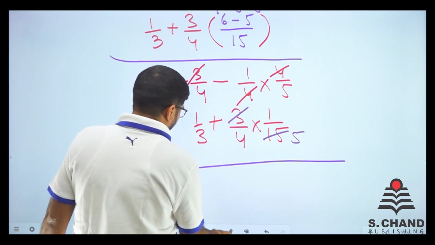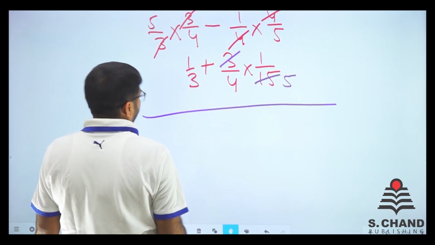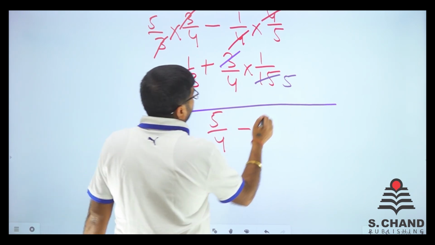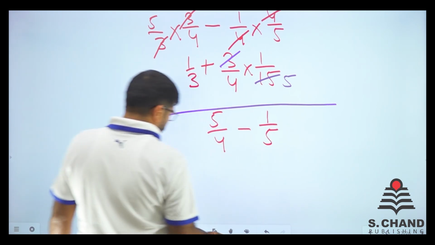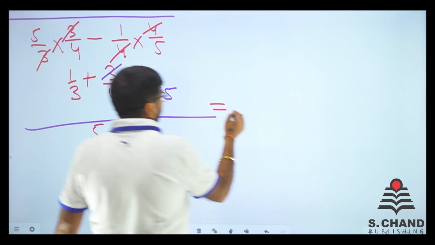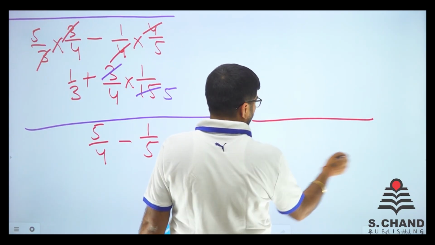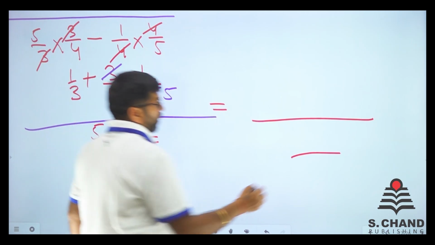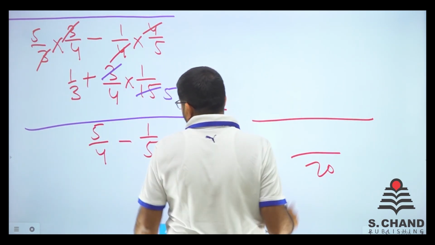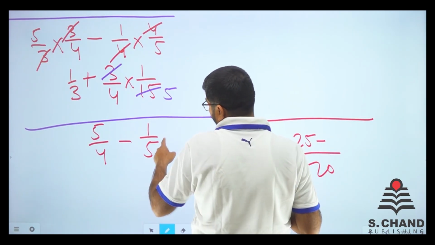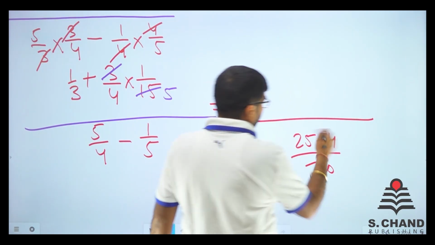Now on the bottom side, that is the denominator side, we are left with 5 by 4 minus 1 by 5. So do it in a very simple manner because it is simplification. We'll solve this. 5 into 20. 5 into 4 is 20. So here we go, 20 here. 20 divided by 4 is 5. So there is 25 minus 4. That is the bottom portion.